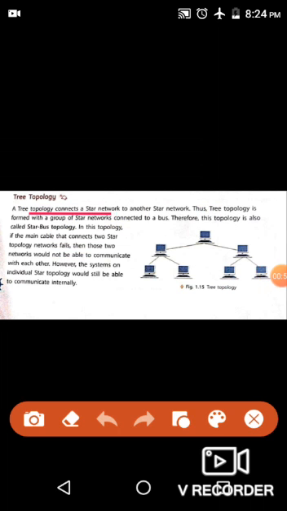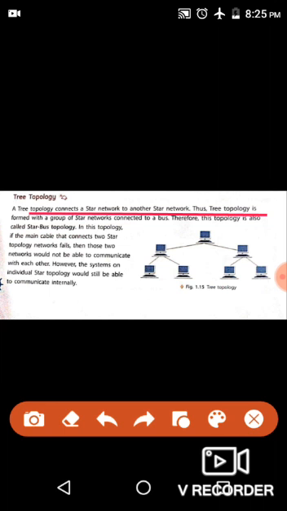A tree topology connects a star network to another star network. Thus, tree topology is formed with a group of star networks connected to a bus. Therefore, this topology is also called star bus topology.